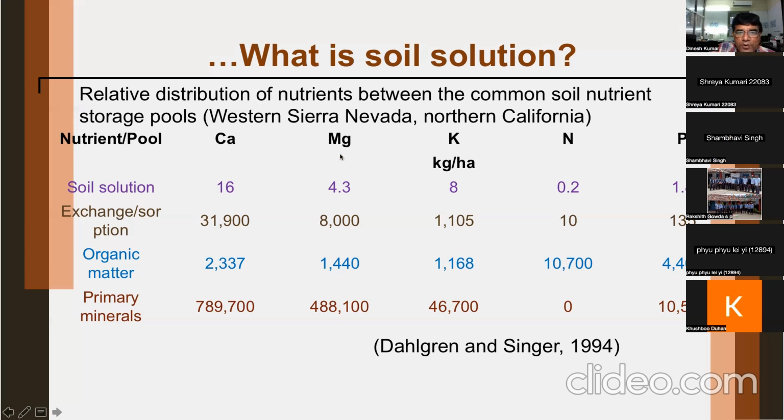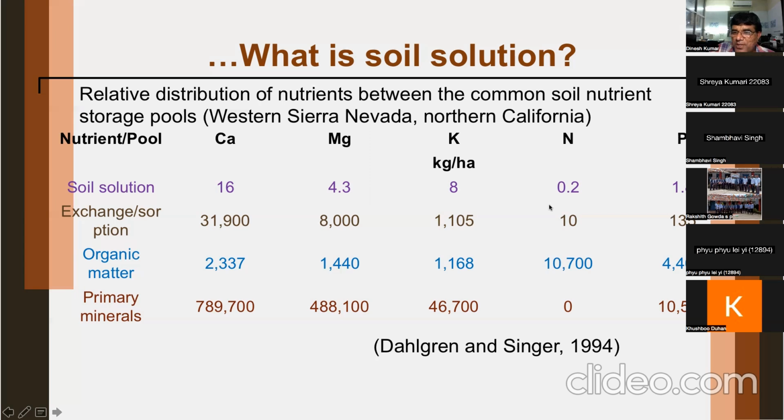Now you see next for magnesium. Same story, almost the same story. You can see a very high quantity of magnesium is there in primary minerals in soil. But in soil solution, it is only 4.3 kilogram per hectare. Now see potassium. Potassium is only 8 kilogram per hectare in soil solution in 1 hectare area.